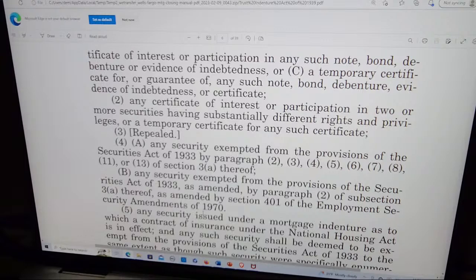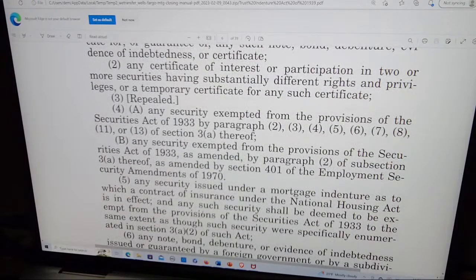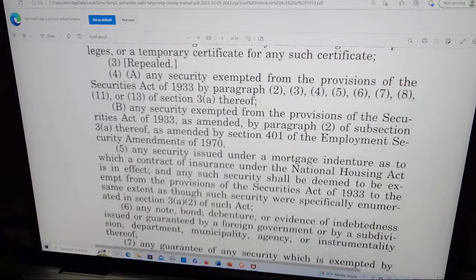Two, any certificate of indebtedness or participation in two or more securities having substantially different rights and privileges, or a temporary certificate of any such certificate. Three has been repealed.